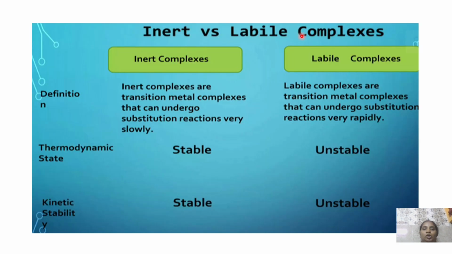Inert versus labile complexes. Inert complexes are transition metal complexes that undergo substitution reactions very slowly, whereas labile complexes are transition metal complexes that undergo substitution reactions very fast or rapidly. In terms of thermodynamic stability, the inert complexes are stable, and in terms of kinetic stability also they are stable, whereas the labile complexes are unstable. In kinetic terms also they are unstable.